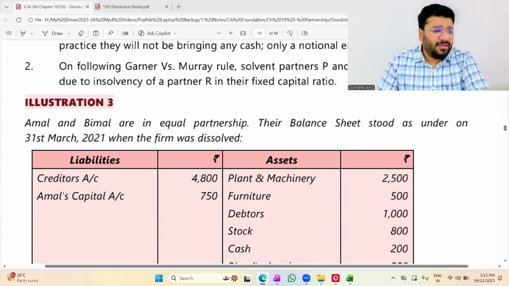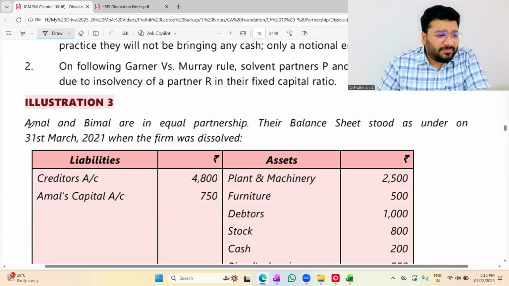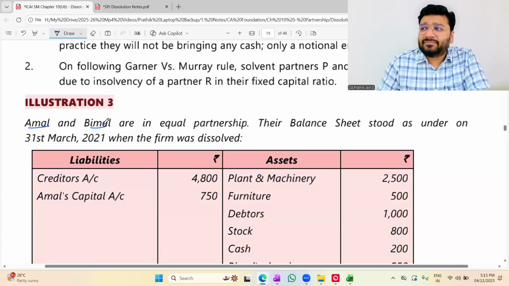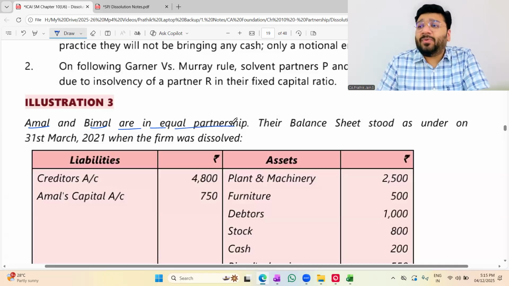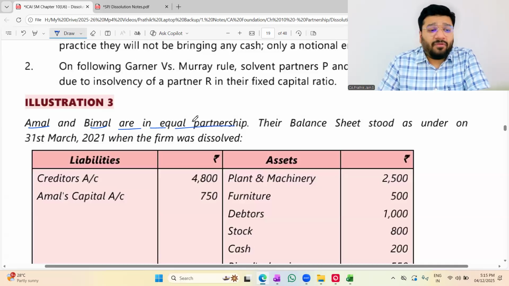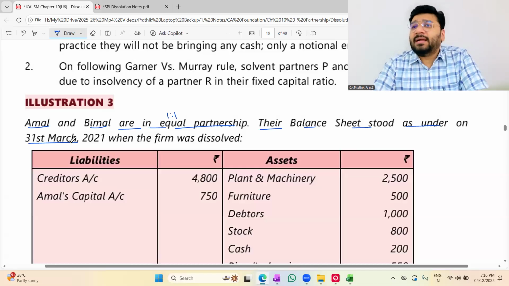Okay. Illustration 3. Amal and Bimal are in equal partnership. Equal partnership means profit sharing ratio 1:1. The balance sheet stood as under on 31st March 21 when the firm was dissolved.